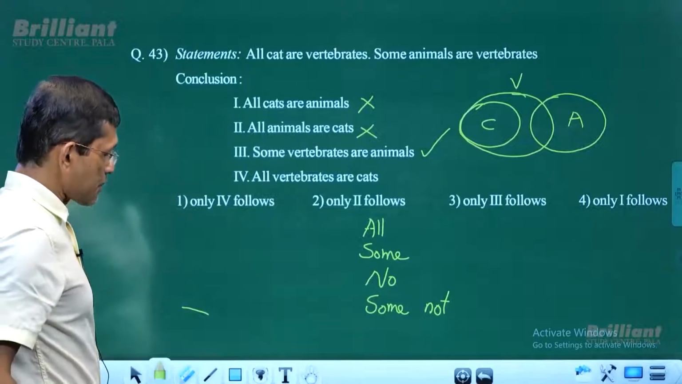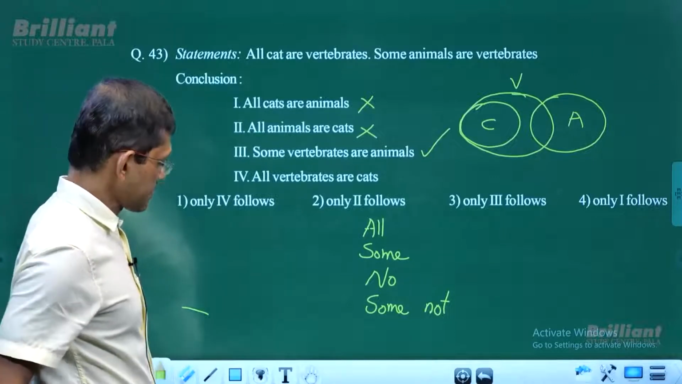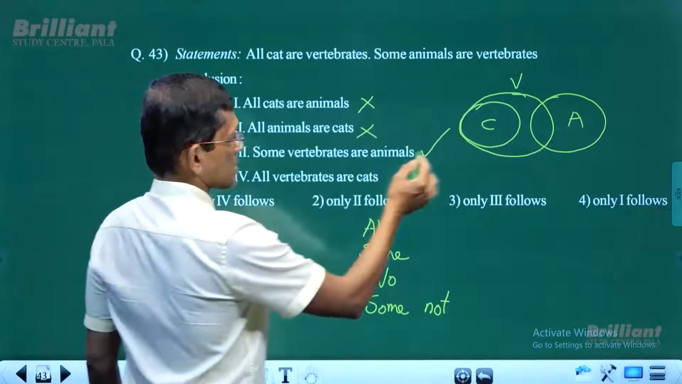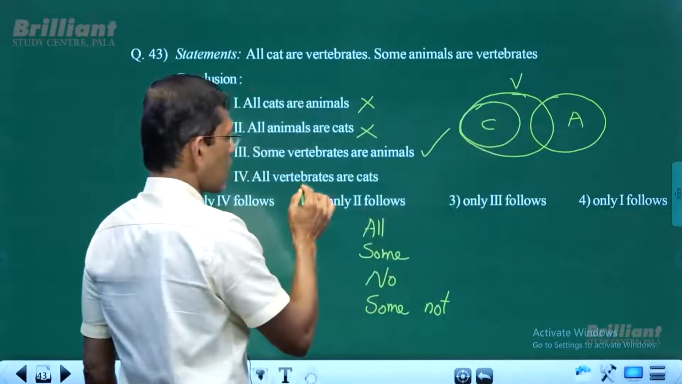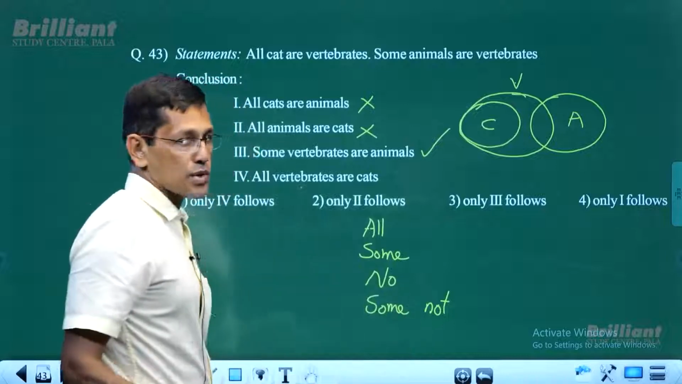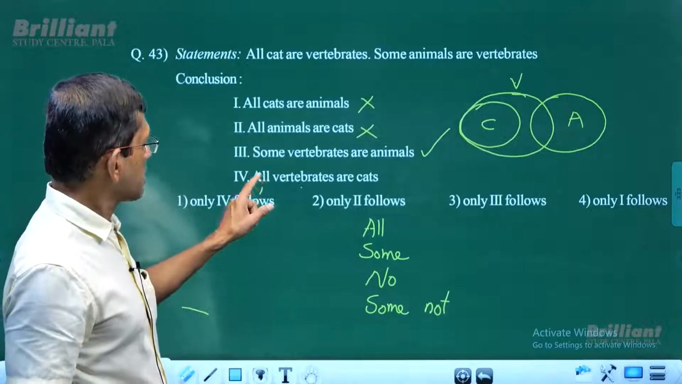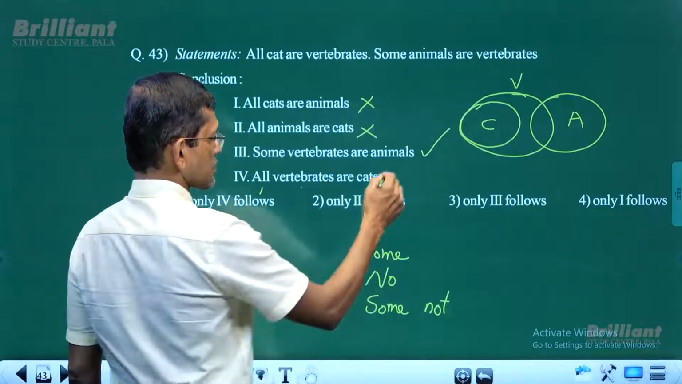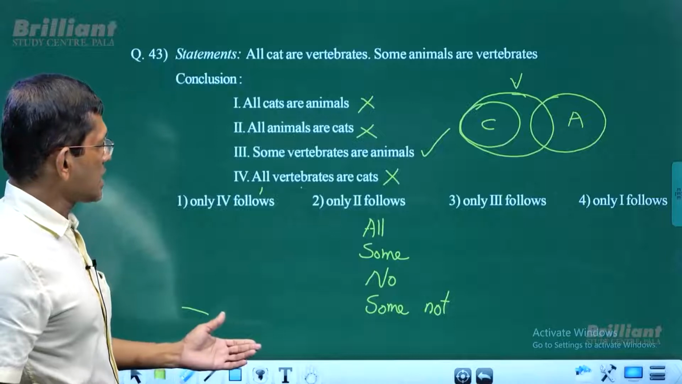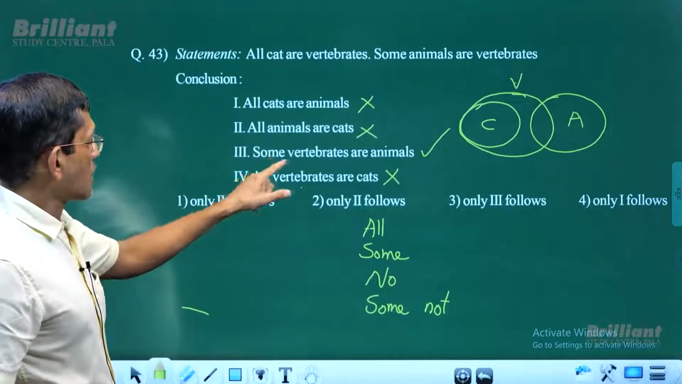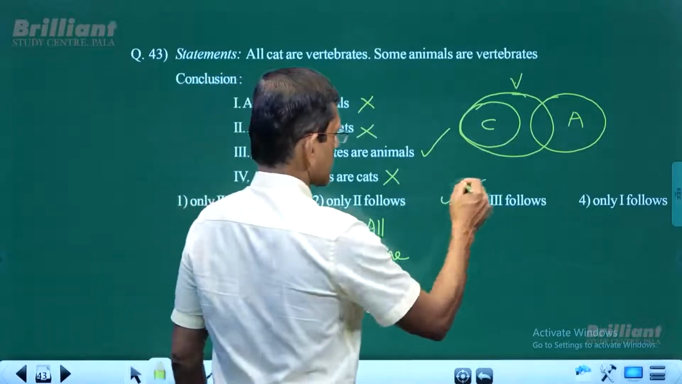Now, number 4, all vertebrates are cats. Look at it. Vertebrates, cats. All cats are vertebrates. Can you say that all vertebrates are cats? Not really. All vertebrates are not really cats. So that means positive conclusion invalid, so it doesn't follow. Now, what do you see here? Only 3 follows, correct? Only conclusion 3.